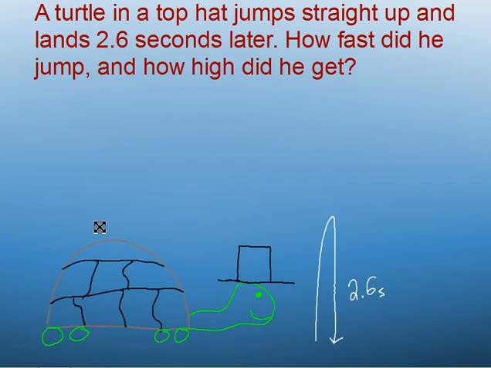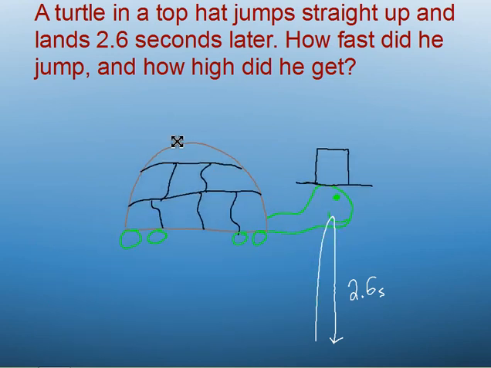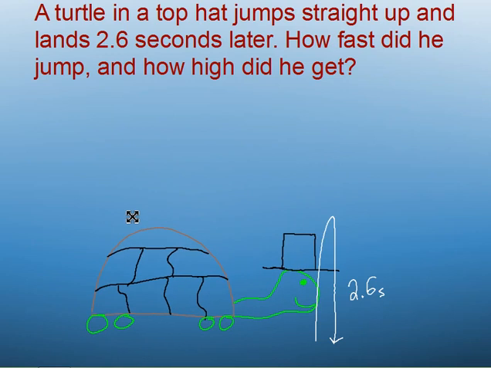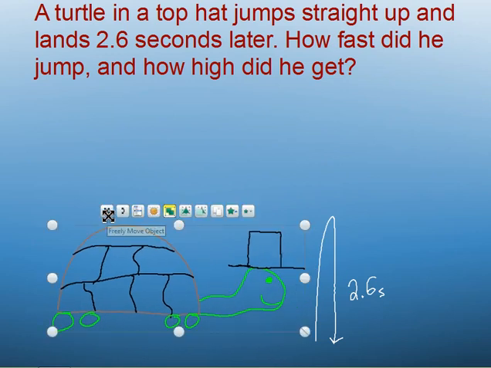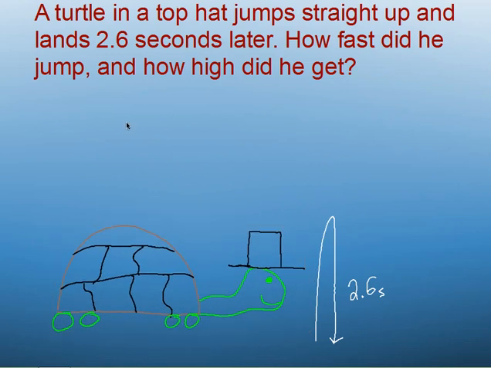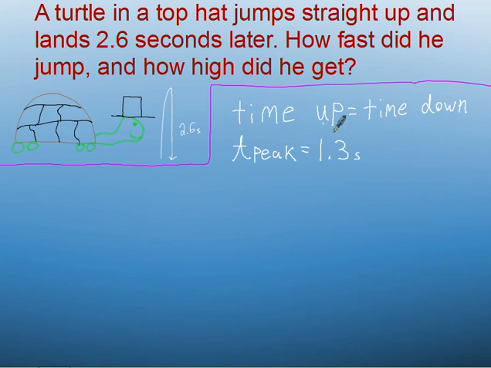So basically, he jumped up and came back down, and that took exactly 2.6 seconds. And there are some tricks that we can use from some previous problems here. First of all, since he started and ended at the same location, we know that the amount of time he spent traveling up equals the amount of time he spent traveling down. So his peak time happened at 1.3 seconds.